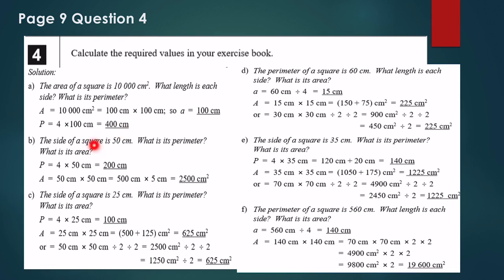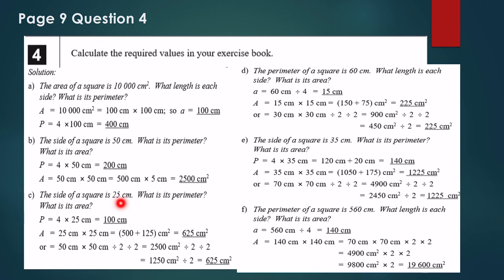B, the side of a square is 50. What is the perimeter? What is the area? What do we do to find the perimeter? We multiply the side by 4 or add it 4 times. So 4 times 50 is 200 centimeters. What is the area? The area is 50 times 50. 5 times 5 is 25. And then 0 times 0, 0, 0. 2500 centimeters squared.